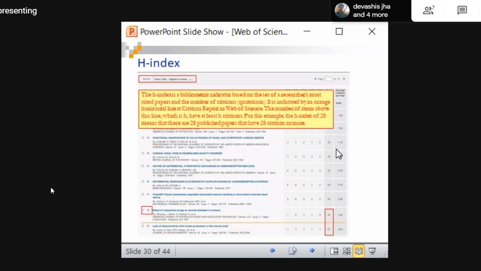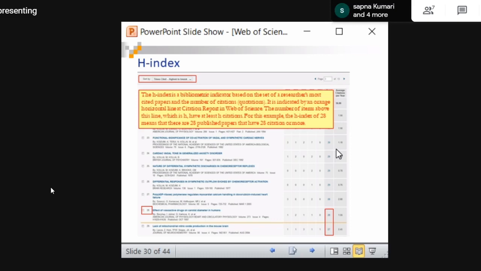What do you mean by H index? It is nothing but a measure to analyze the impact of a researcher or institution, whatever it may be. So if your H index score is good, that means the researcher is good actually. If your H index score is high, the researcher is good in his area. H index is a score.